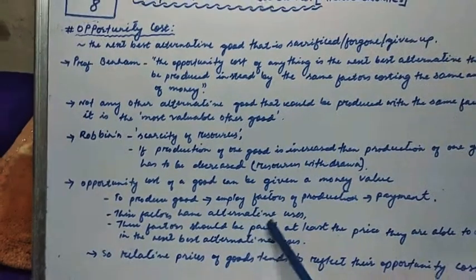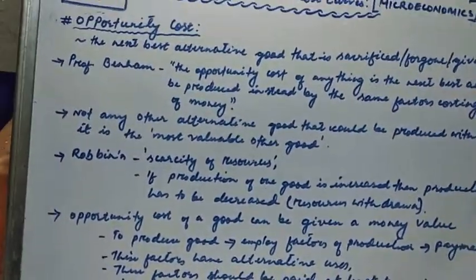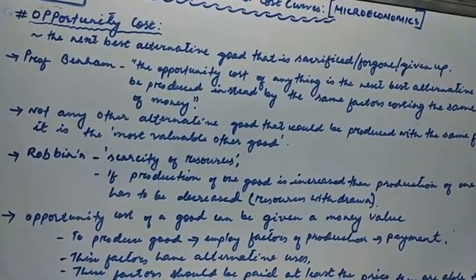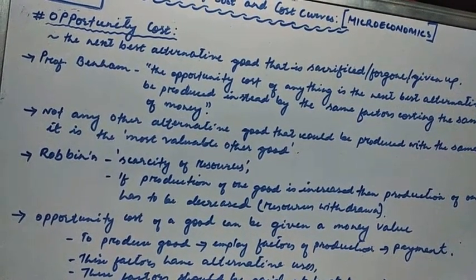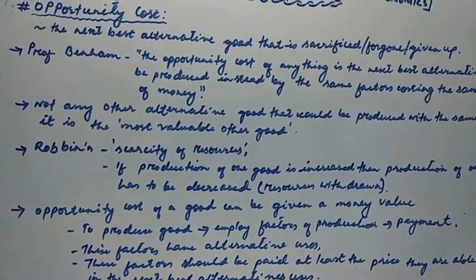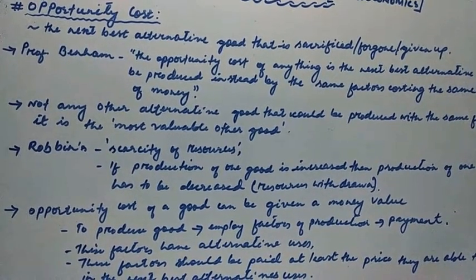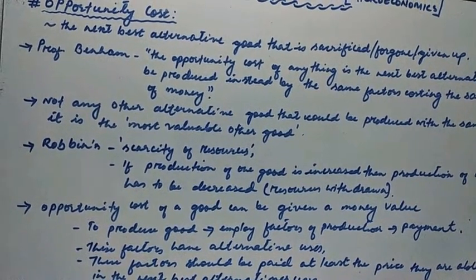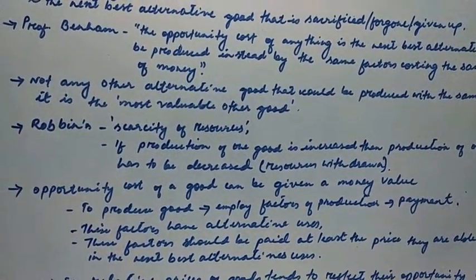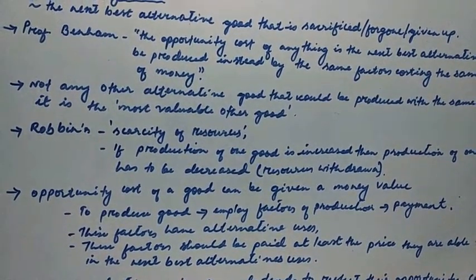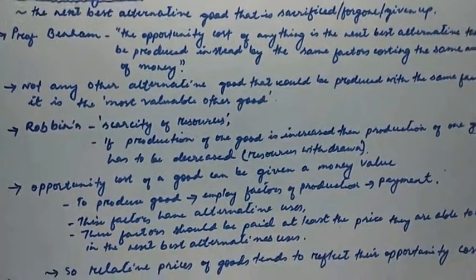According to Robbins, who is also a famous and fundamental economist, he has given the famous definition of economics in terms of scarcity of resources.